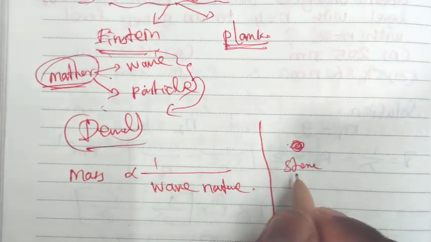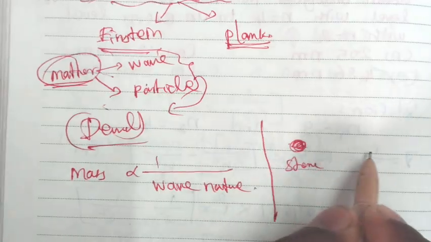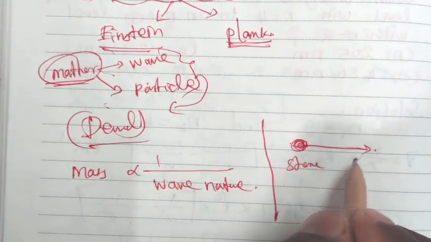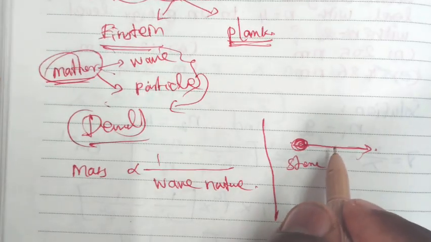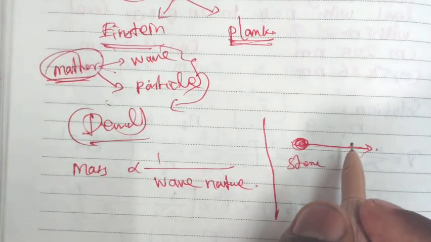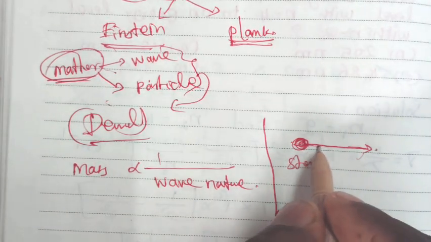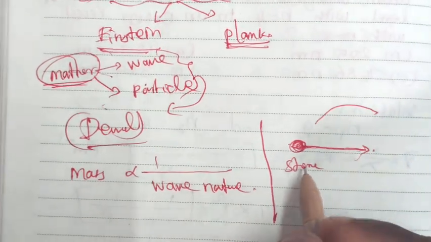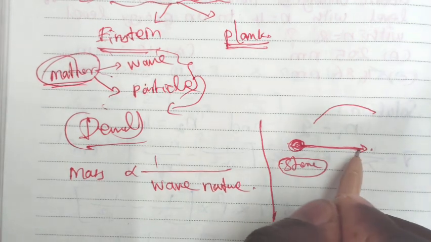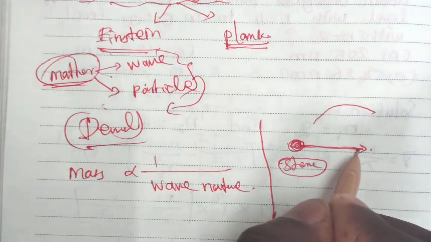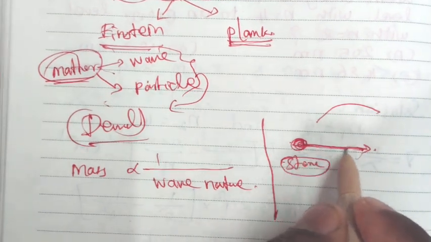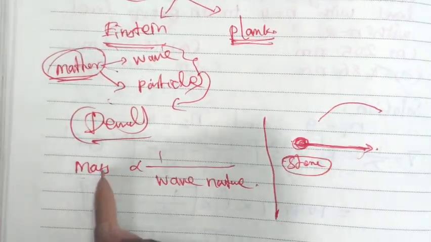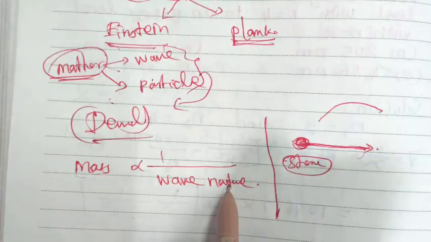For example, we throw a stone. It moves in a straight line, depending on gravity force and the applied external force, or along a parabola. Or if you assume a bullet, it moves in a straight line. So whenever the mass increases, the wave nature decreases.